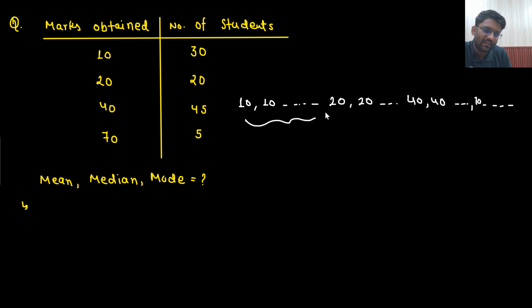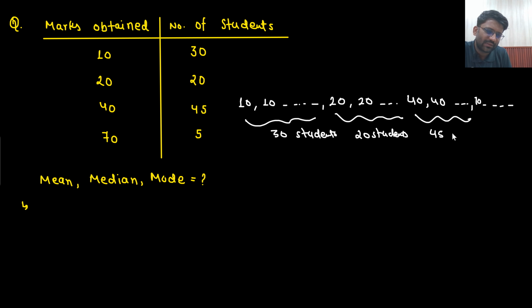How many of these guys are there? These guys are 30 students. These guys are 20 students. And these guys are 45 students. And they are only 5 students. So that's the scenario.